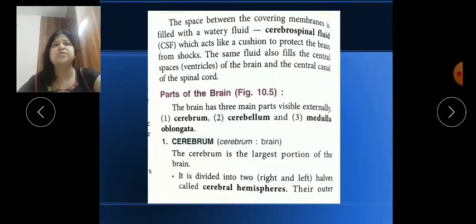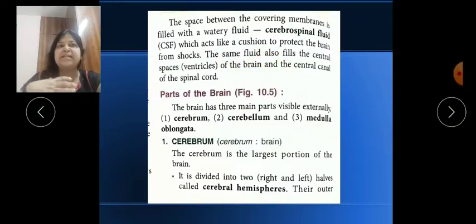Next is, children, I told you CSF. CSF is cerebrospinal fluid. See here. Children, what is its function? There are three membranes, and all three are attached, but they have some gaps or spaces. These spaces are filled with this watery fluid which is called CSF. This CSF is present in the brain, between the membranes, and in the spinal cord also.